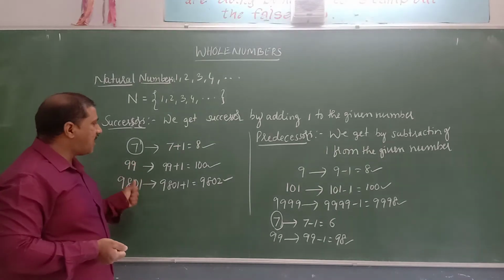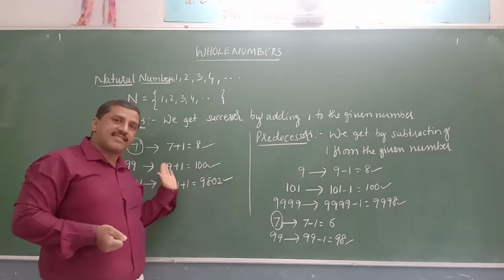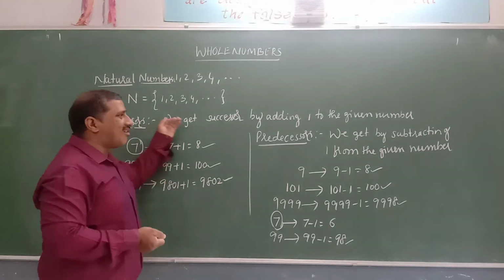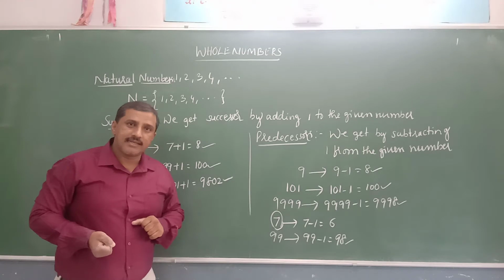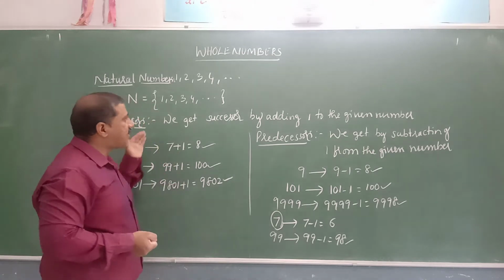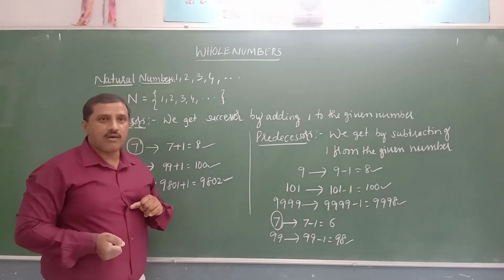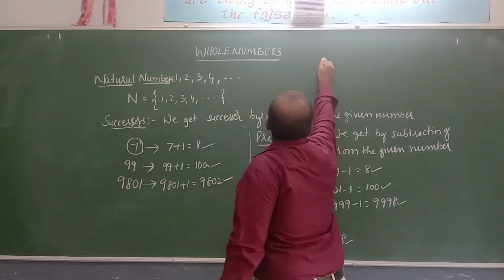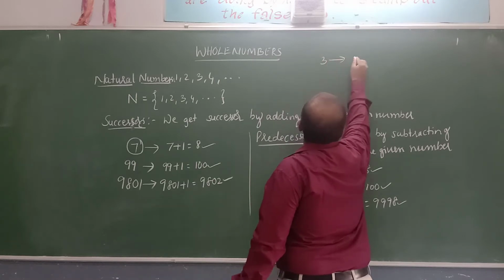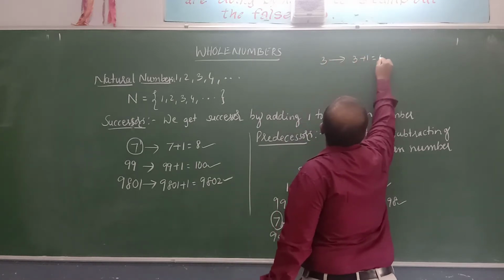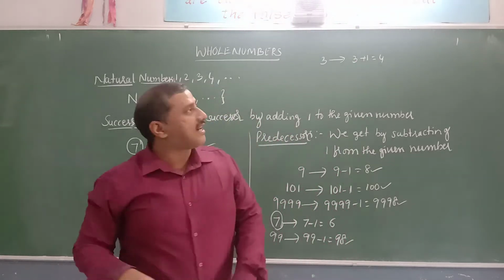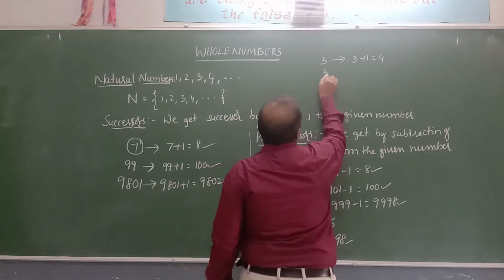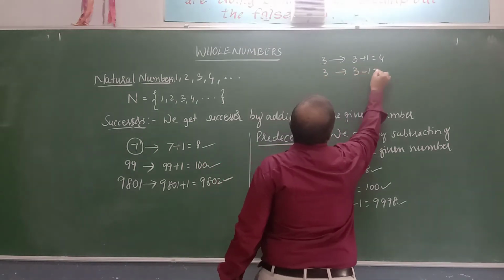For natural numbers we have its predecessor and its successor. Do you agree it is true for all the natural numbers? No. Why? Because 1 is there. For example, you take 3. For 3 its successor is 3 plus 1, which equals 4. For 3 its predecessor is 3 minus 1, that is equals to